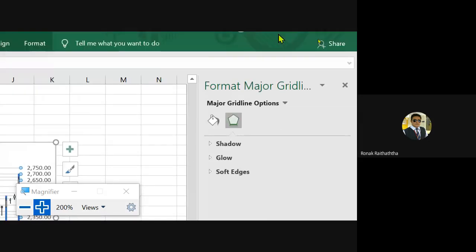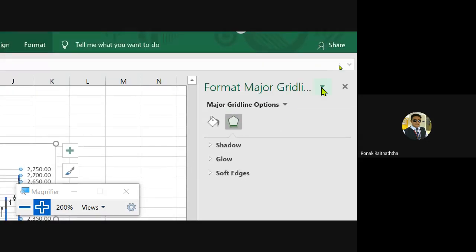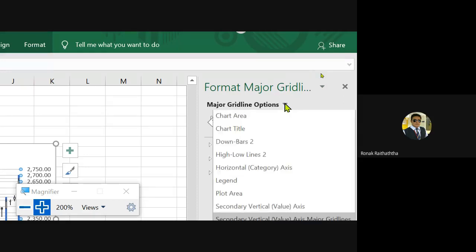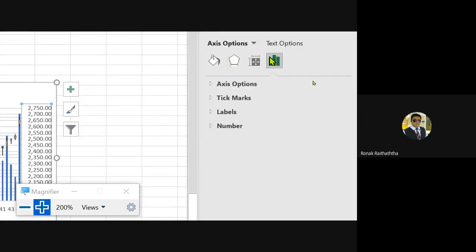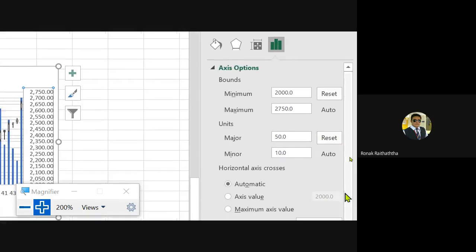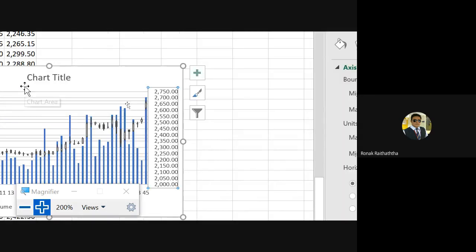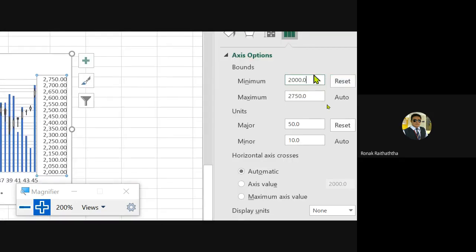Right? Not the grid lines, just give me 1 second. Secondary value axis, sorry, this one. From there go to the fourth option, that is axis options. From there you may select what minimum or maximum you want for the price. So it will start from the minimum, that is 2000, and there is no price below 2000, so we have to start from there. And 2750 is the maximum I want to keep, so I'm setting the minimum as well as the maximum.